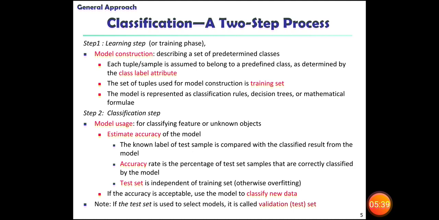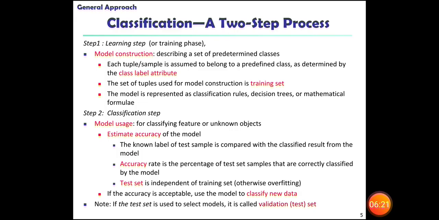So in this training phase, we have a training set of data. With the help of this training data, the model will be constructed. The model itself will be represented as a classification rule or decision tree or mathematical formula. This model will be used to categorize the unknown objects or unknown data. That is given in the second process, the classification step. Here the model is used for classifying future or unknown objects.